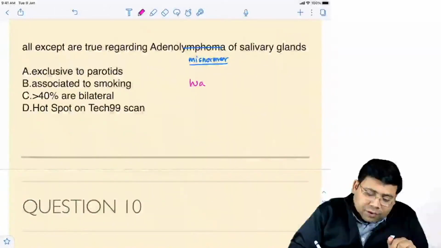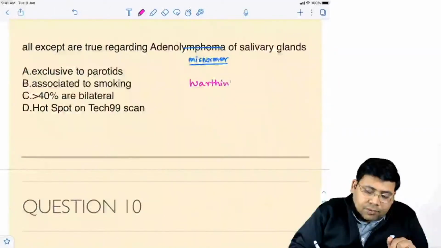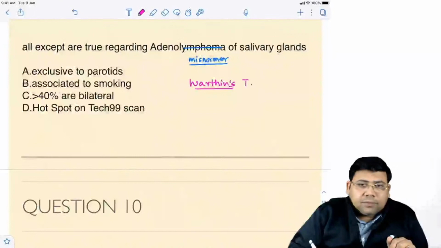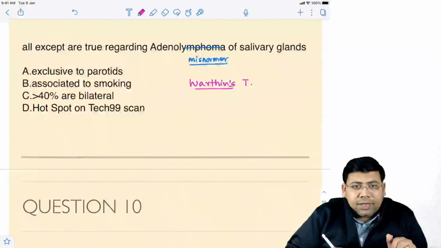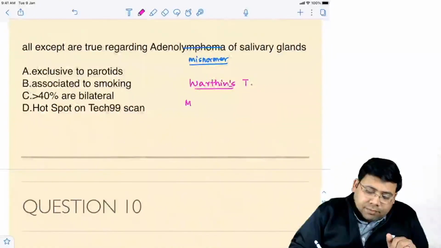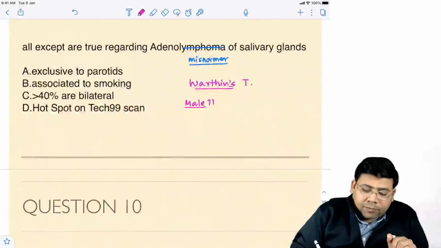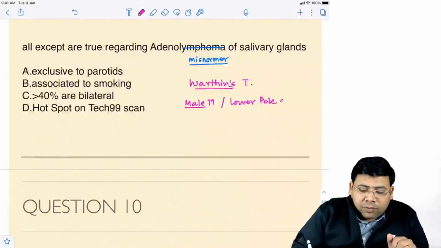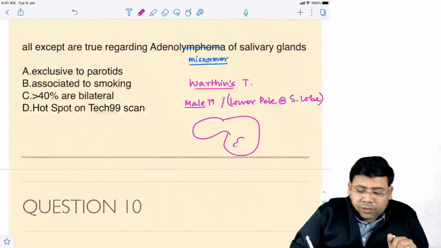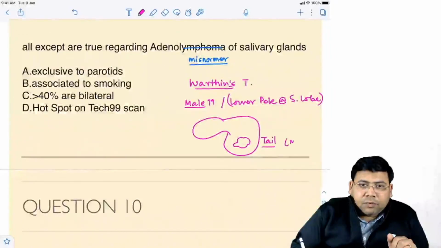This is a question on Warthin's tumor. Again, I'll give you a hint. This is a male predominant tumor. Lower pole of superficial lobe, that is tail of parotid. So if you see, this is the location. Tail of parotid is the most common site.